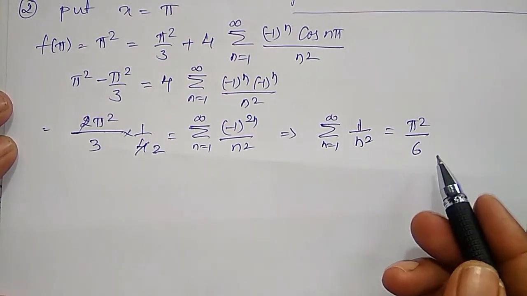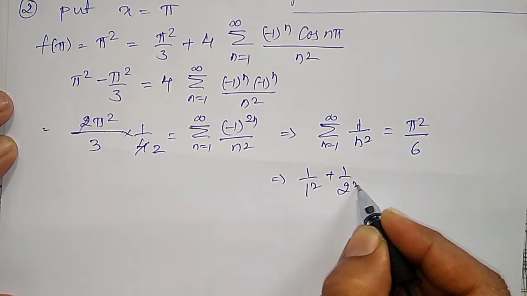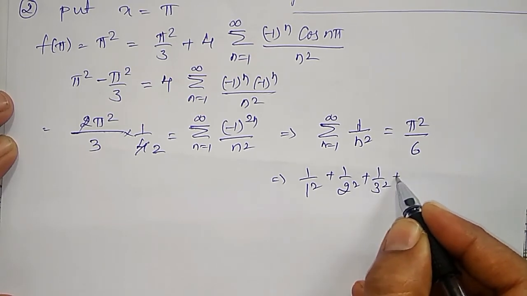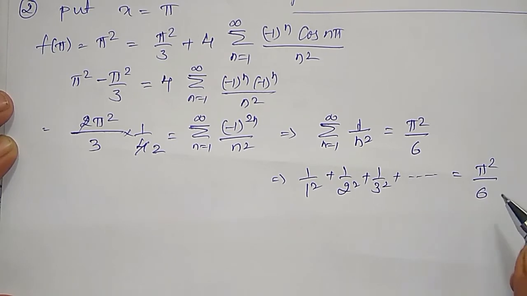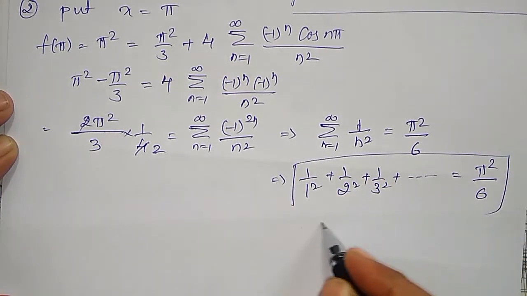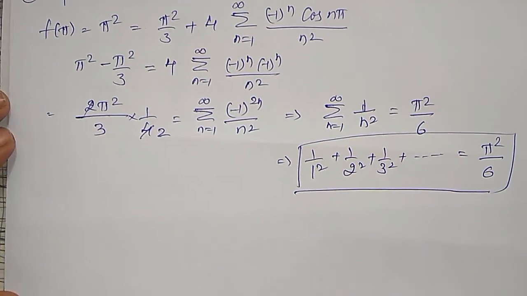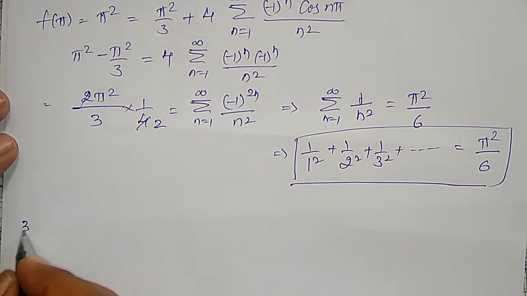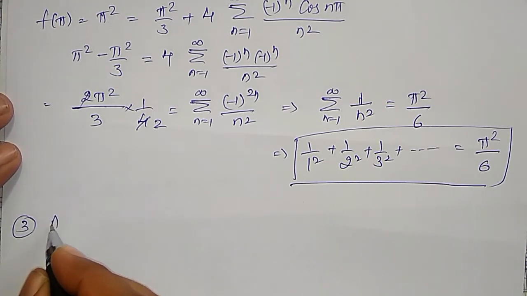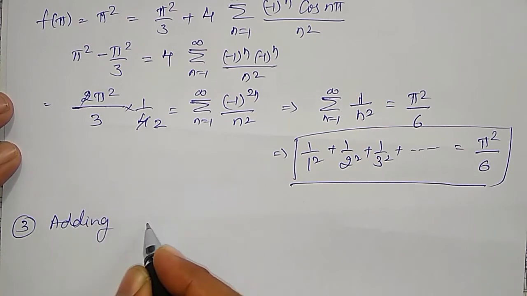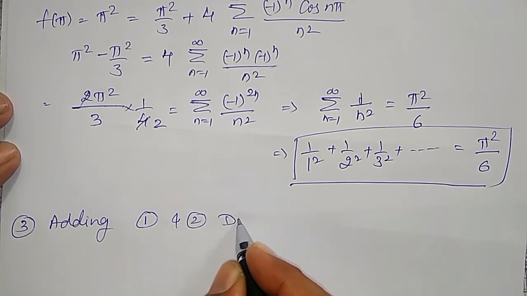If I use n equal to 1, 2, 3, I will get the second one, that is 1 by 1 square plus 1 by 2 square plus 1 by 3 square plus so on equal to pi square divided by 6. This is my second deduction. And to get the third deduction, let me add the first result and second result, adding the first and second deductions.